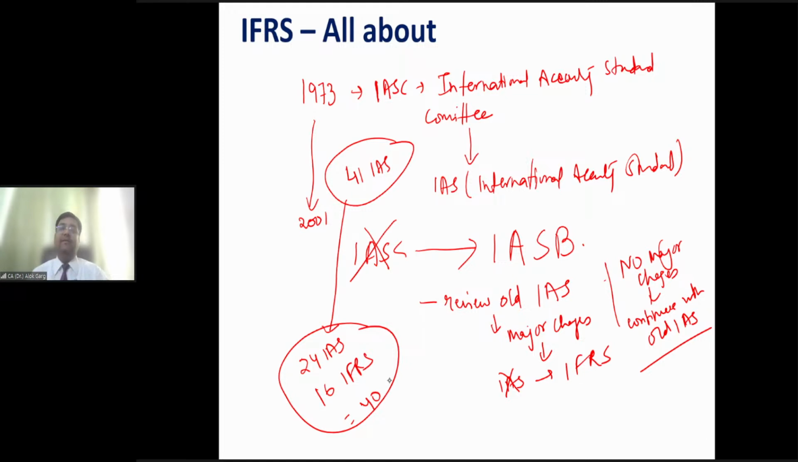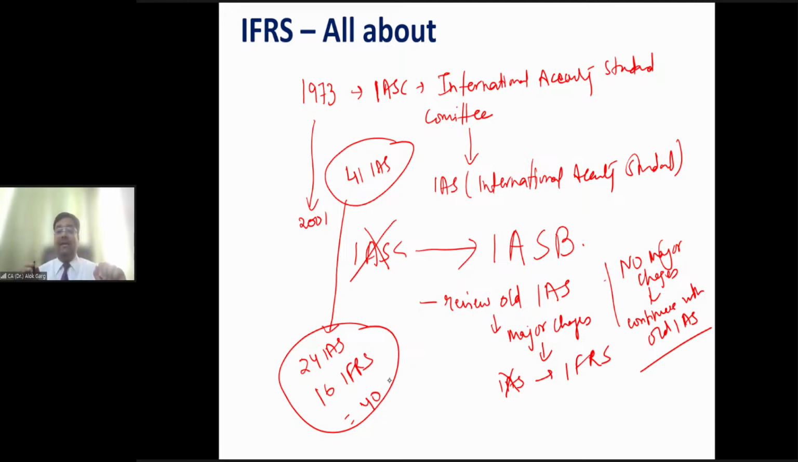Slowly and gradually, the International Accounting Standard Board is deleting International Accounting Standards and issuing new standards in the name of IFRS, right? So whenever major amendments are happening, they issue a new IFRS and delete the old International Accounting Standard, right? But as of now, there are 24 IAS and 16 IFRS. Total 40 standards are there. Is that clear? Okay.